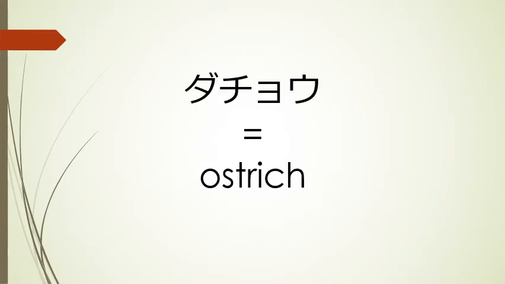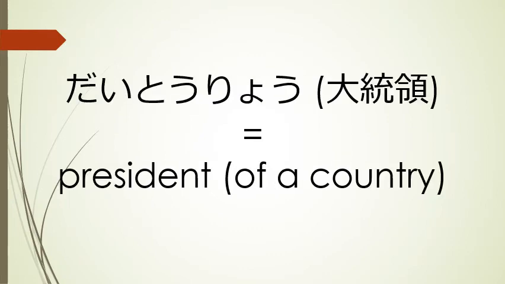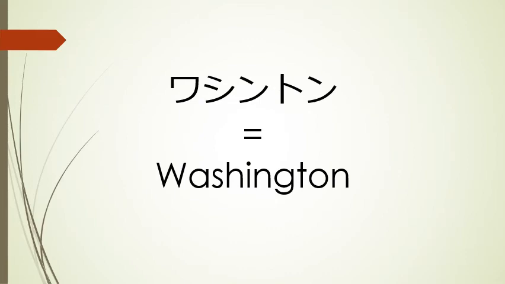Dacho means ostrich. While it can be written in hiragana as well, and it does have an accepted kanji writing, it is usually written in katakana, so that's how I've written it here. Daitoryou means president, specifically of a country. And finally, Washington means Washington. Keep in mind that there is no gu sound in here. It is not Washington with a gu, it's Washington.